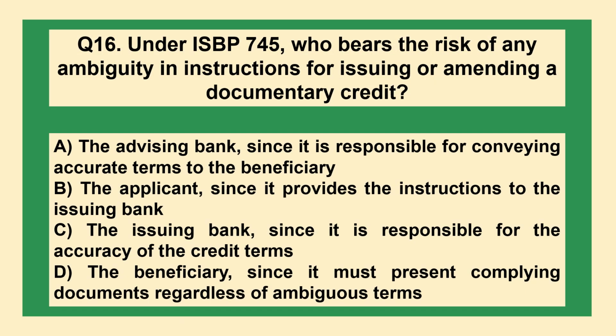Under ISBP 745, who bears the risk of any ambiguity in instructions for issuing or amending a documentary credit? A. The advising bank, since it is responsible for conveying accurate terms to the beneficiary. B. The applicant, since it provides the instructions to the issuing bank. C. The issuing bank, since it is responsible for the accuracy of the credit terms. D. The beneficiary, since it must present complying documents regardless of ambiguous terms.